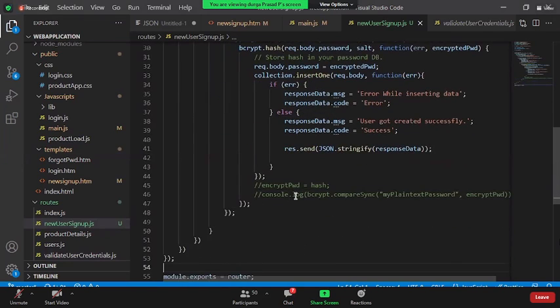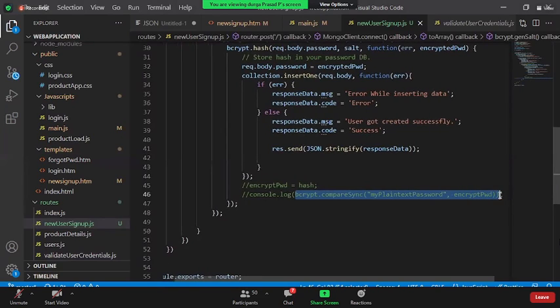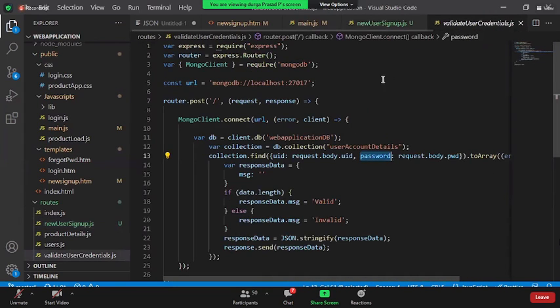Yes, it is. So if you see bcrypt.compare, that is what they have given. Now I take out this guy and go to the valid user credentials. Earlier we were simply saying data.length, but here I can't do that. First of all, what do I need to do? Only send the